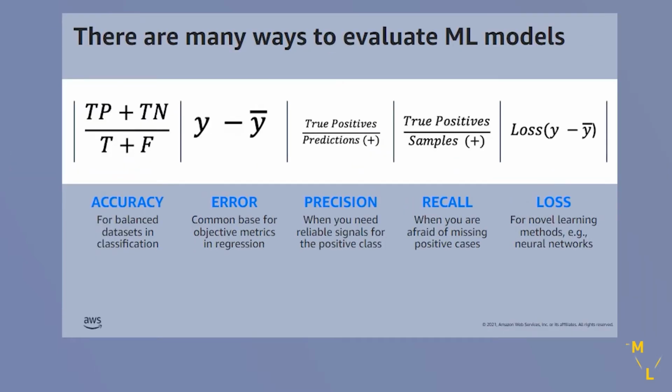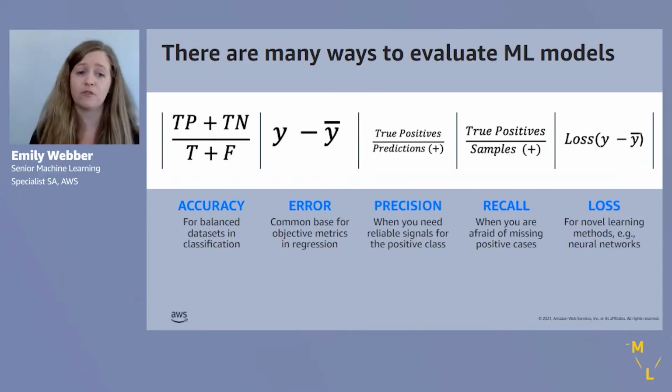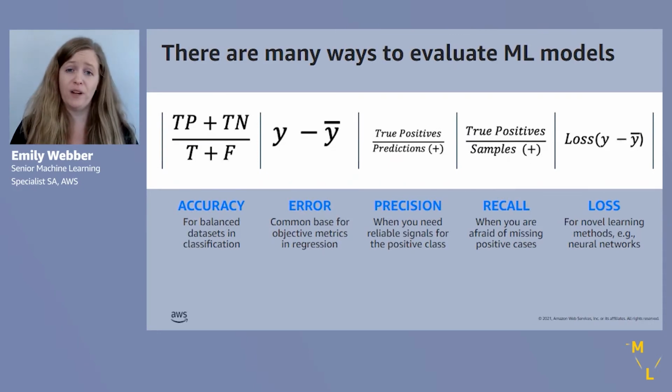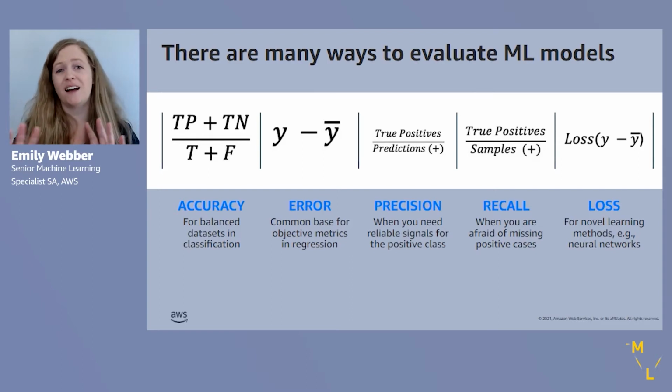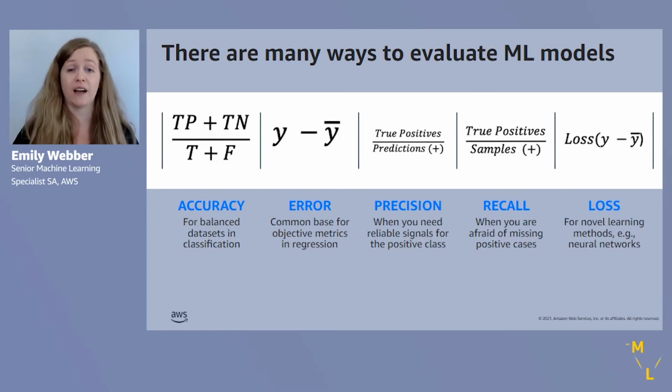The tiny number of the transactions that are fraudulent, whereas the overwhelming majority are normal, are non-fraudulent. So if we take a data set like that, and if we train a model on that, what do you think is going to happen? We're going to get pretty good accuracy right off the bat. And that's because that class balance is so huge, right? We're overwhelmingly indexing on the normal cases.